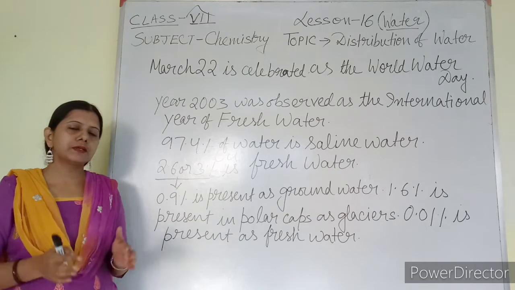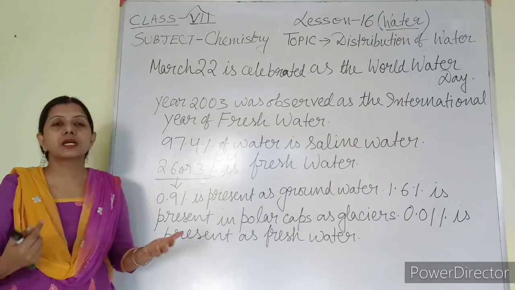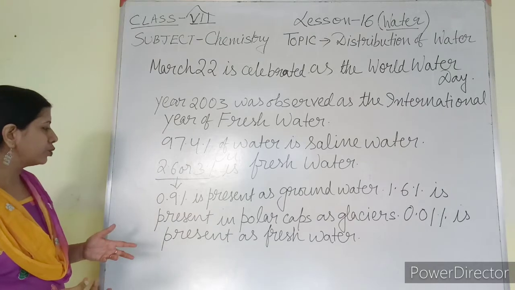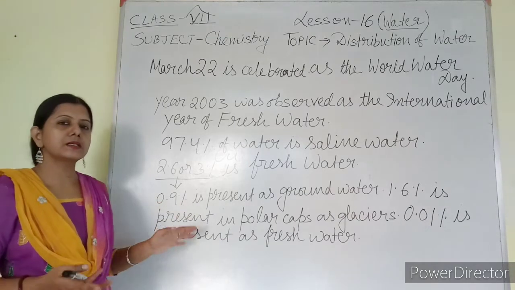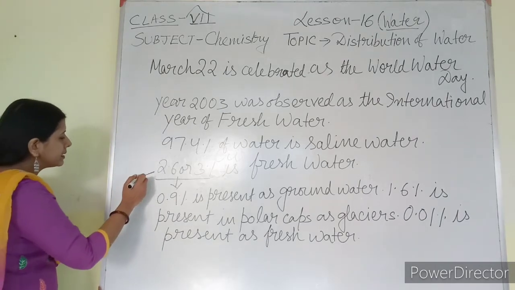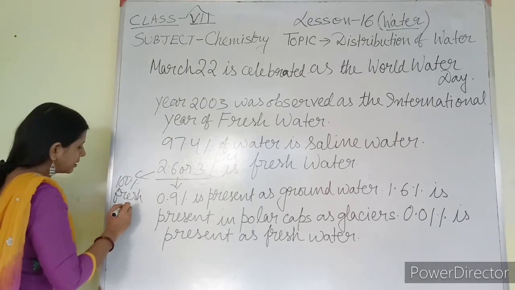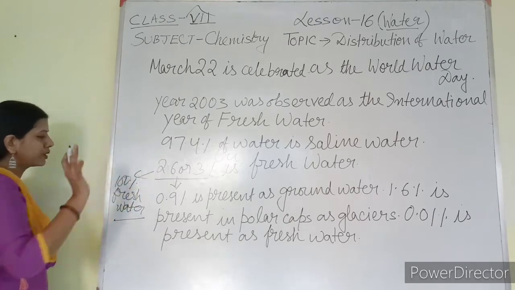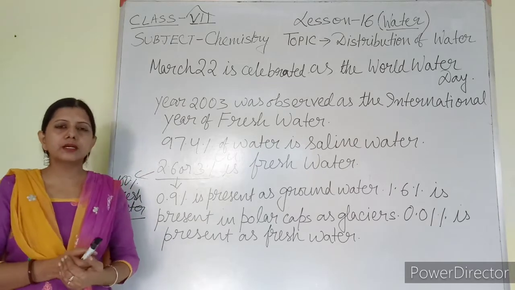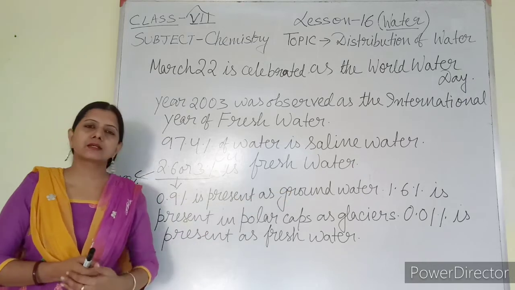In that pie graph, it is very beautifully given which percentage is used as groundwater, what is used as glaciers, etc. So there you will find this 0.9% as something else. Why? Do you know? Because they have considered this as 100% fresh water. If I consider this 3% or 2.6% as 100% fresh water, then out of that 100% fresh water, near about 30% is present as groundwater.